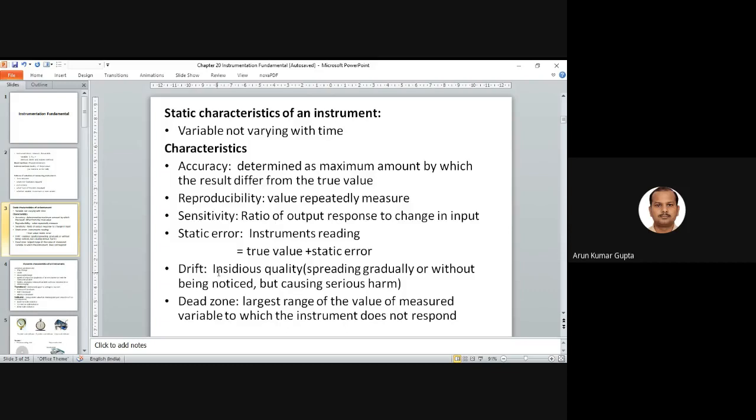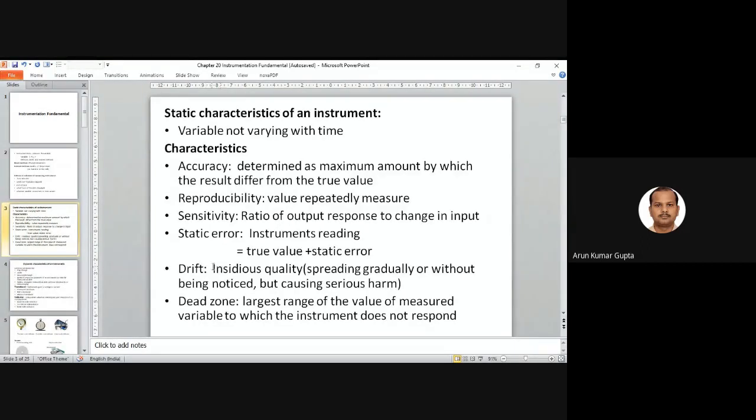Drift is basically defined as an insidious quality, meaning spreading gradually or without being noticed but causing serious harm, right? Just like global warming: the temperature is increasing gradually, nobody is noticing it, but it is causing serious harm. This is known as drift, or you can say a ramp kind of thing, where things are changing gradually at a very slow rate. So that is known as the drift.